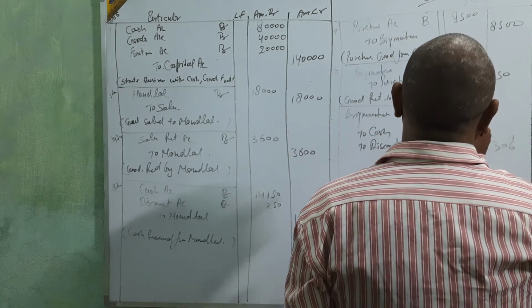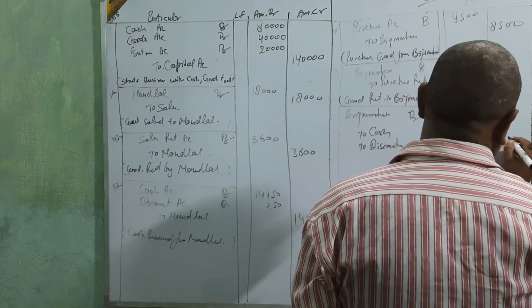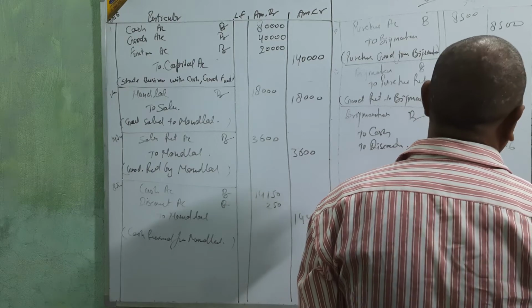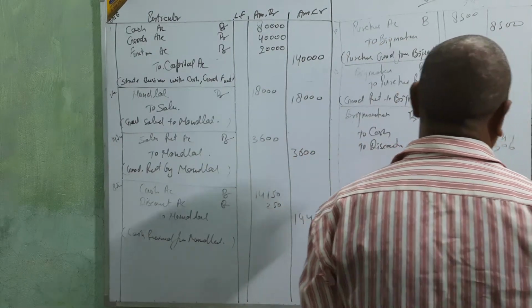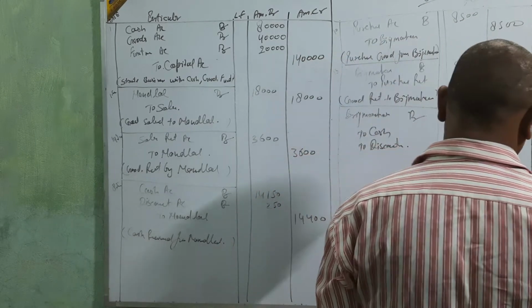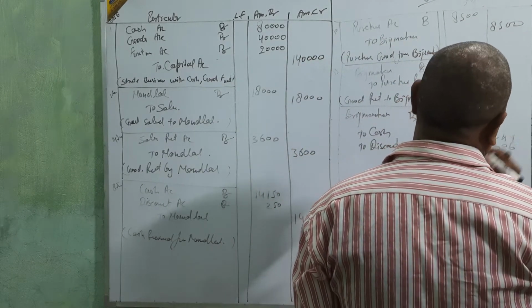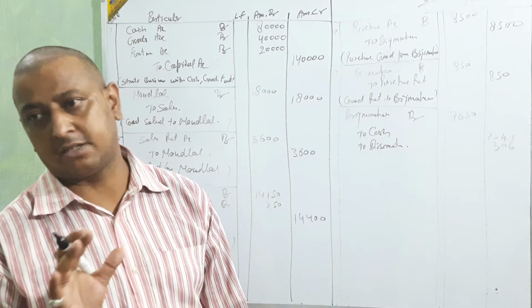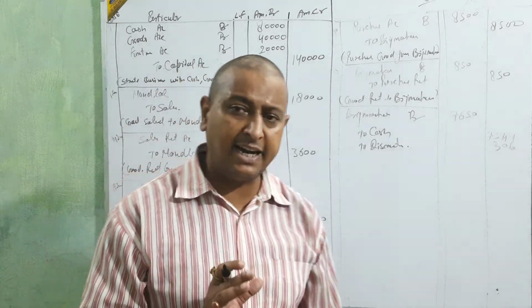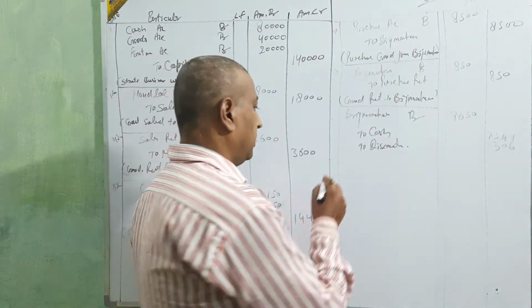We needed 7,650, but 306 rupees discount. It means 7,344 rupees. 7,344 rupees we are going to pay to Bridge Mohan.